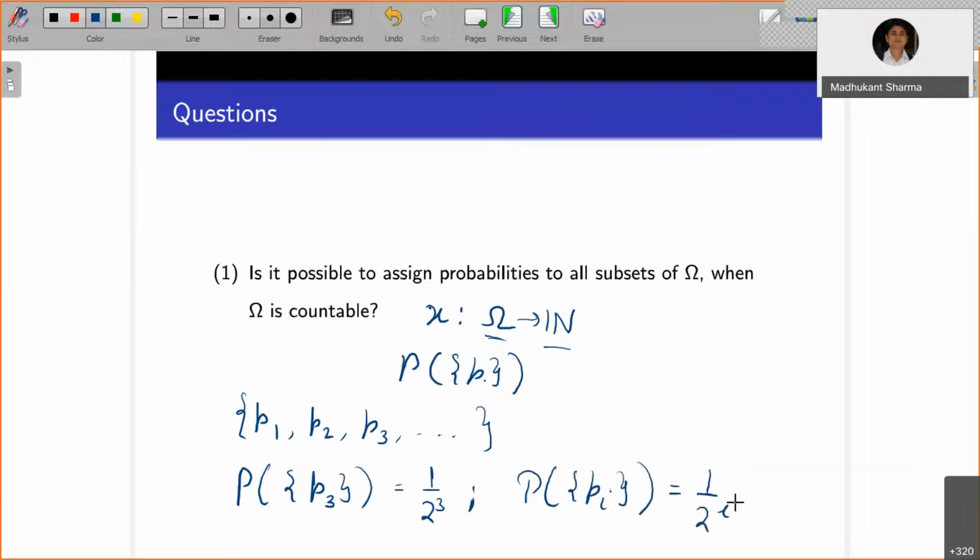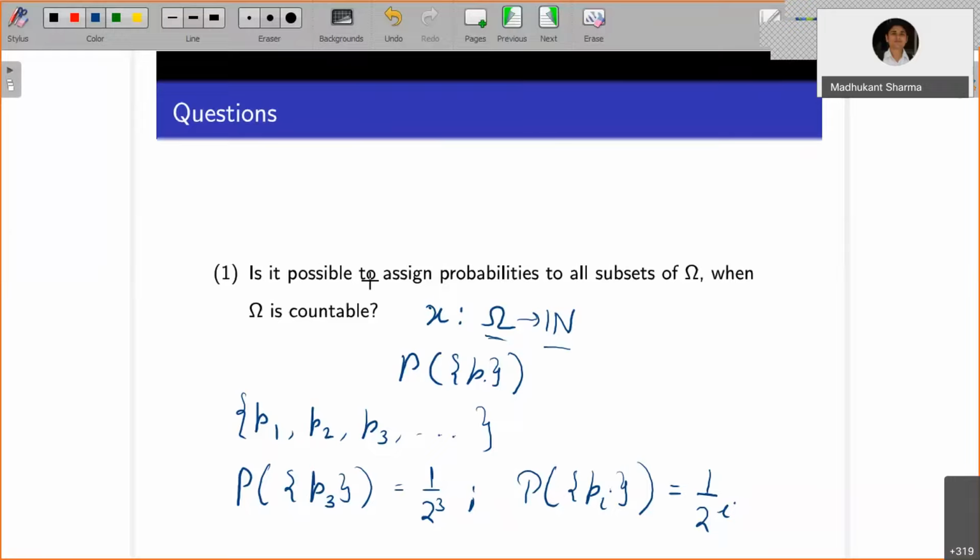Whenever a set is countable, you can always enumerate it as a sequence, and then assign the probability function in the same fashion as for the set of natural numbers. So yes, it is always possible to assign probabilities to all subsets of omega whenever omega is countable.